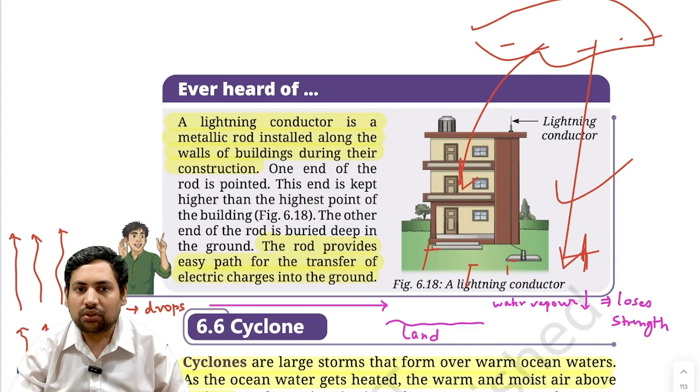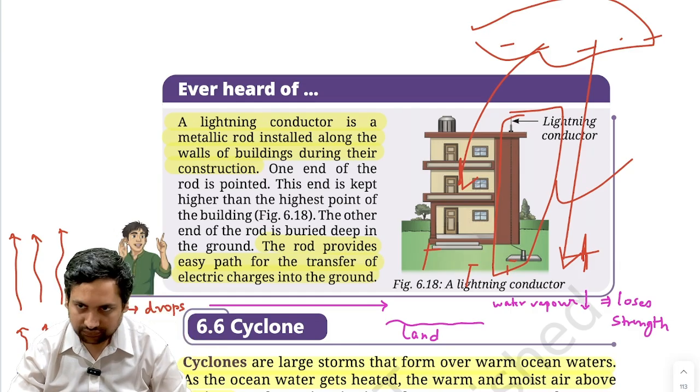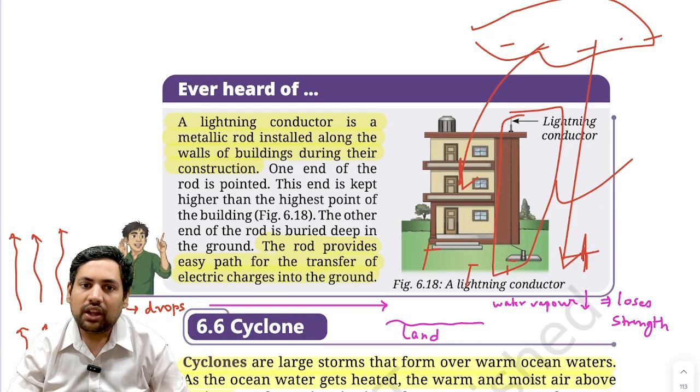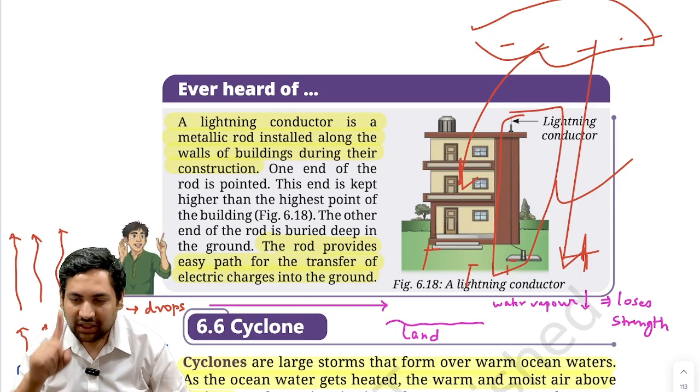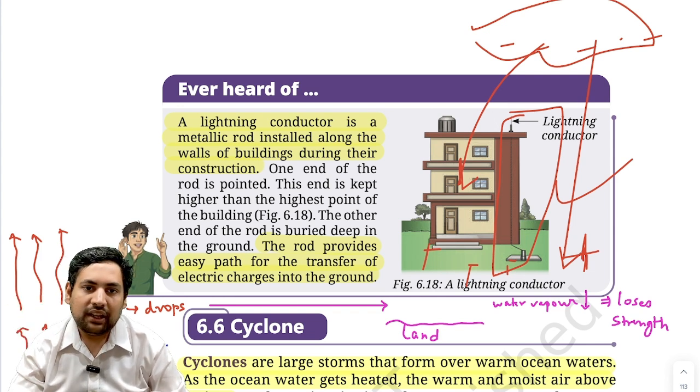That is why you put a lightning conductor here. Now this thing will be more than the height of your house, so that if this current flow is formed or it falls just above your house, the lightning conductor is a much easier path, much lesser resistance, so the current will like to flow through the lightning conductor, not through your house, and it is connected to the ground.